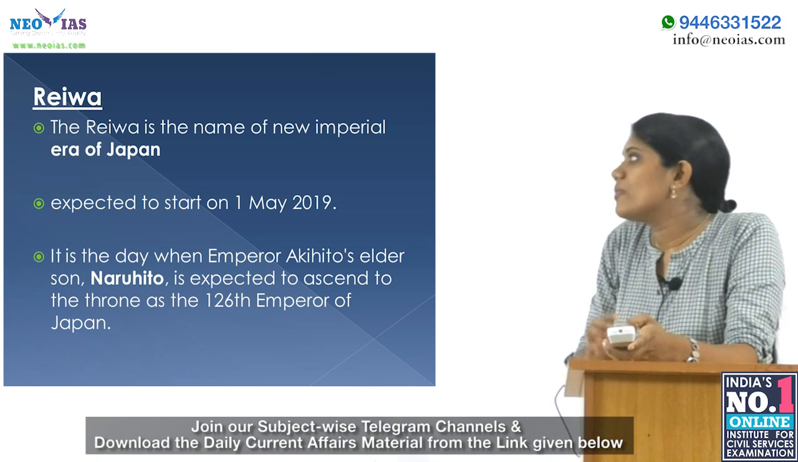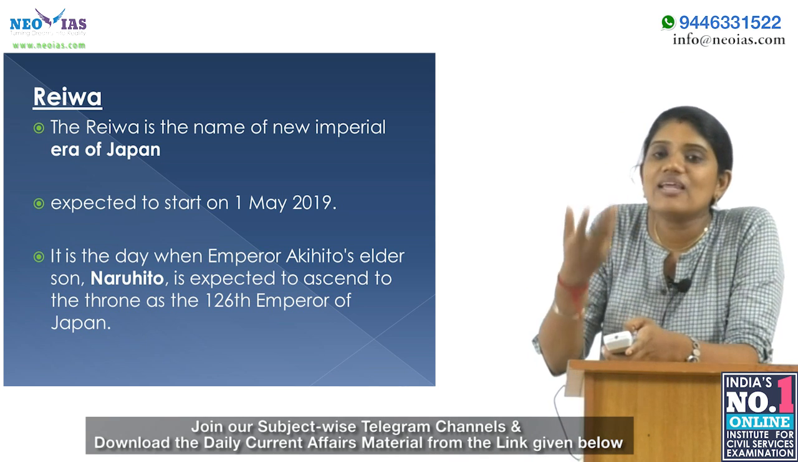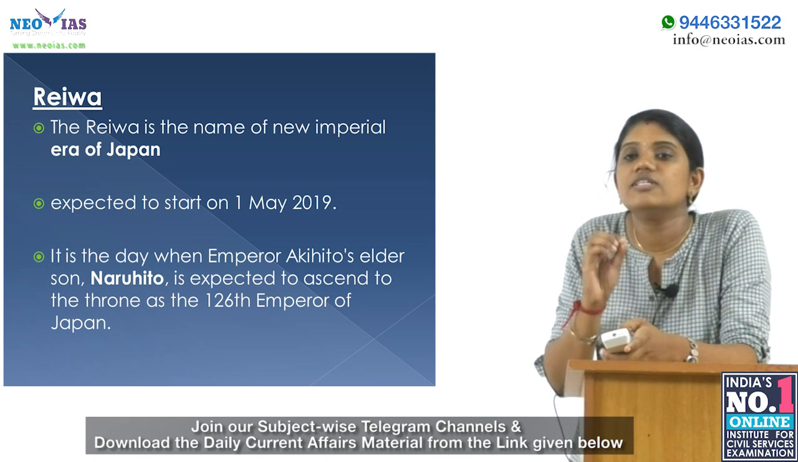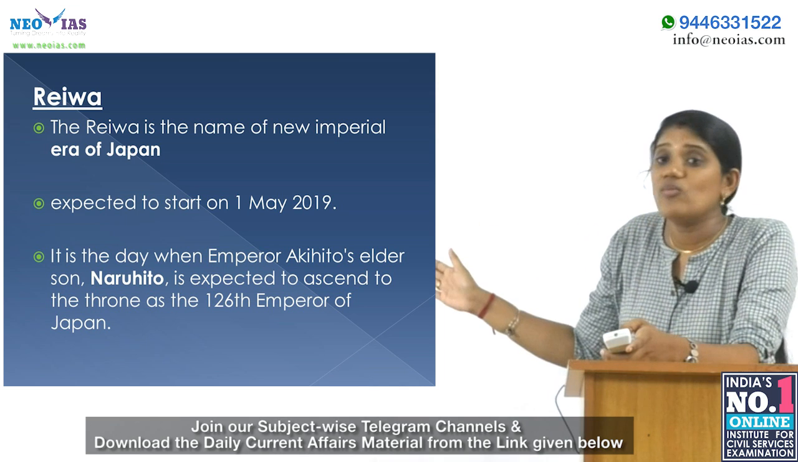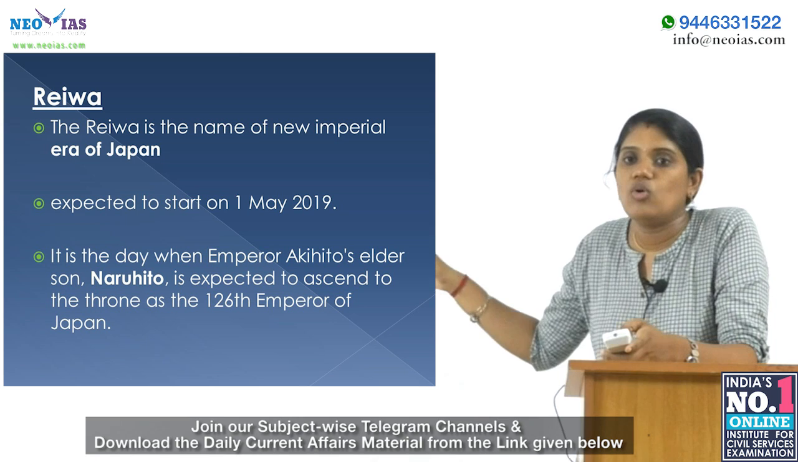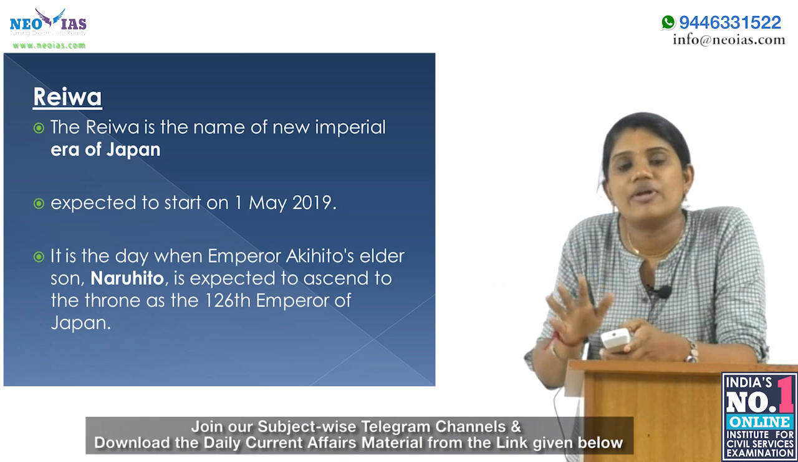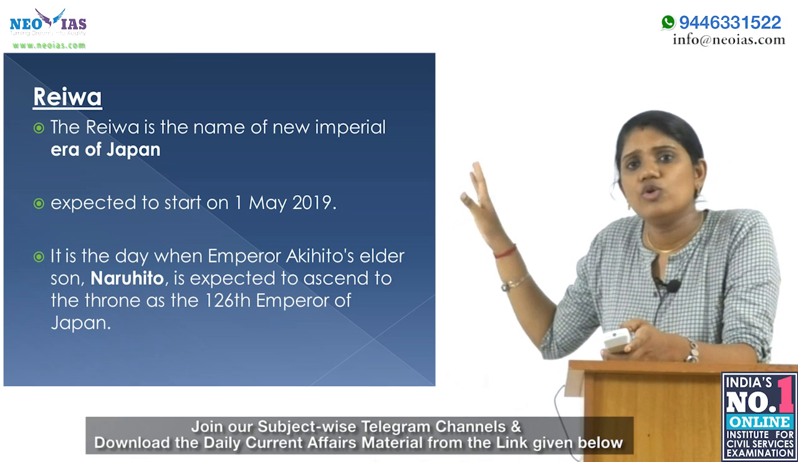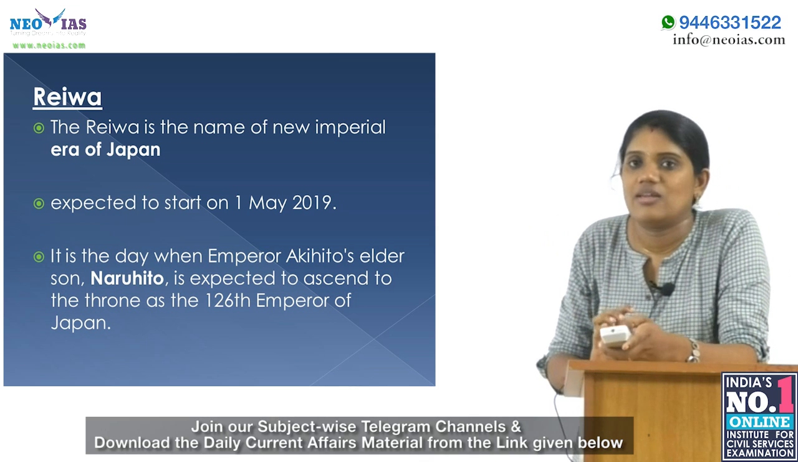And our second topic is Reiwa. This Reiwa is the name of the new imperial era of Japan, and it was expected to start on 1st May 2019, the day when Emperor Akihito's elder son Naruhito is expected to ascend the throne as the 126th Emperor of Japan. So you just have to remember that Reiwa is the new imperial era of Japan which was expected to start on 1st May 2019.